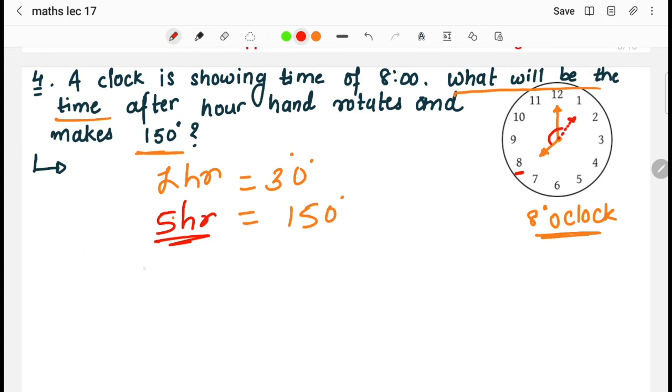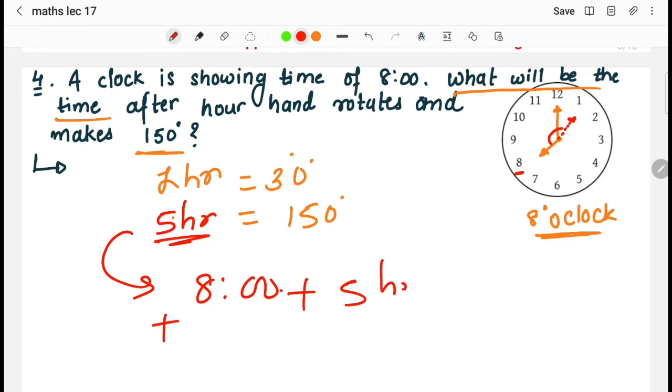So how will we find this answer? We have done 8 o'clock plus 5 hours. When we do 8 o'clock plus 5 hours, we will get 1 o'clock as the time. 8 to 9, 9 to 10, 10 to 11, 11 to 12 is the 4 hours, and from 12 to 1 it will be 5 hours.